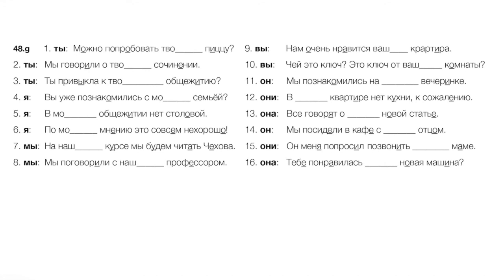We sat for a bit, sorry. Мы посидели в кафе с его отцом. 16, do you like her new car? Тебе понравилась ее новая машина? Did you like her new car?